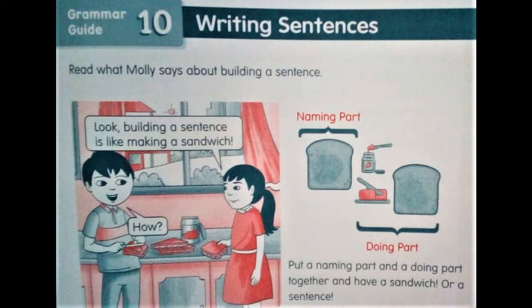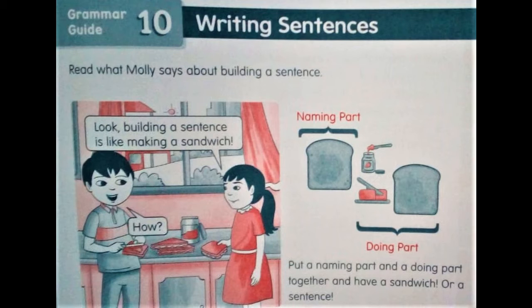Today we are going to start with Block 10 from the Grammar Book. Block 10 is about writing sentences. Up till now, you have learned so many things, right from Block 5: adjectives, using am, is, and are, prepositions, articles and demonstratives, asking and answering questions. So by this time, we are ready for writing sentences. Now, how you have to write a sentence and what all things are necessary to write a sentence, we'll see